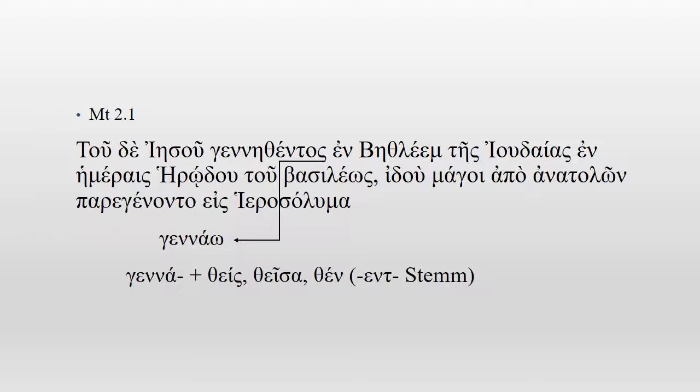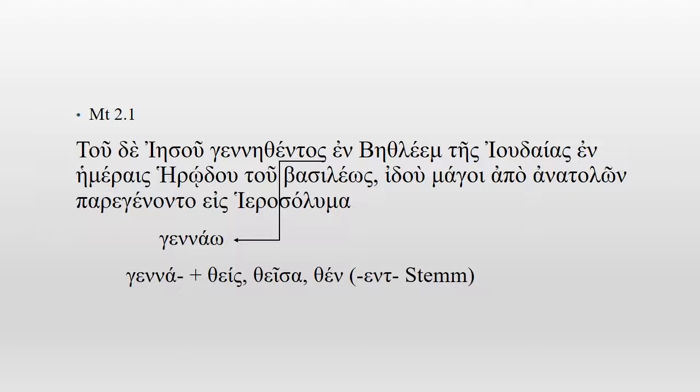And how do we know this word is masculine? Then we have to look at the context. Τοῦ Ἰησοῦ as a subject makes this word masculine. So Ἰησοῦ is the main subject of this verbal adjective, the participle γεννηθέντος. Being born, Jesus being born, and in an aorist. In order to put the aorist aspect,